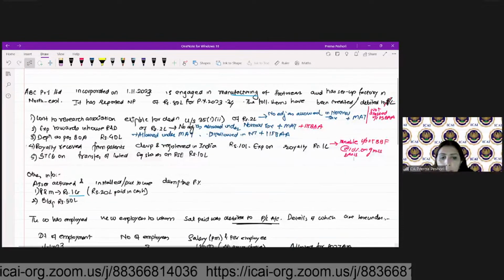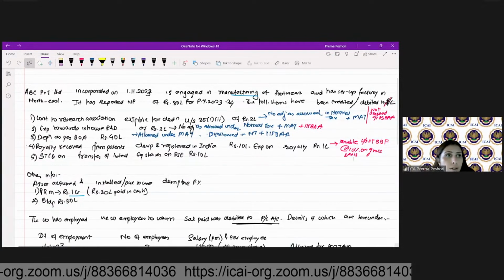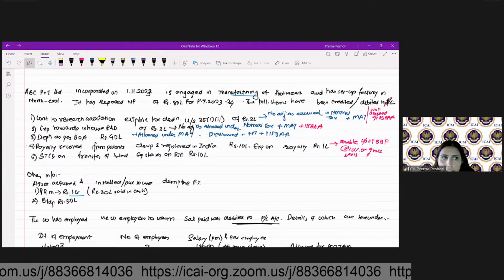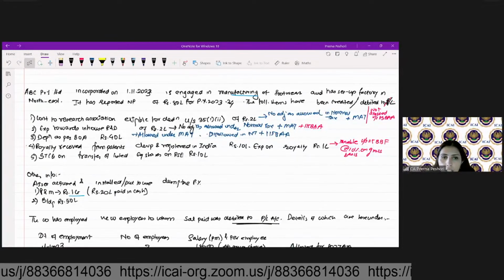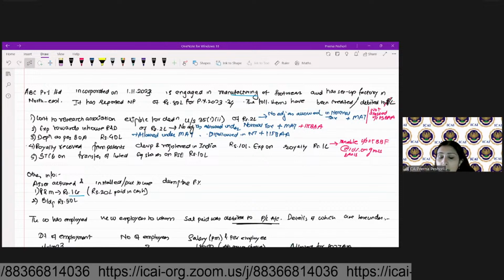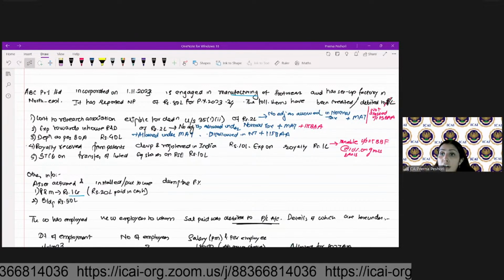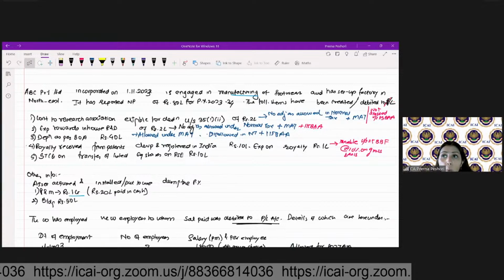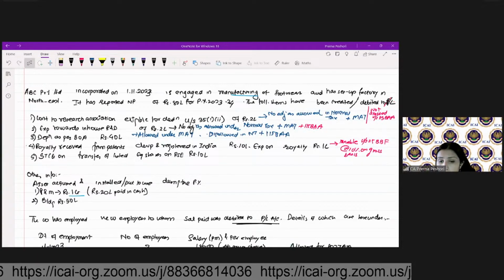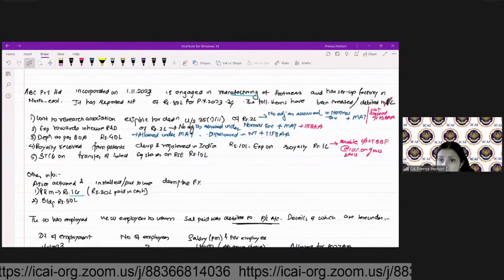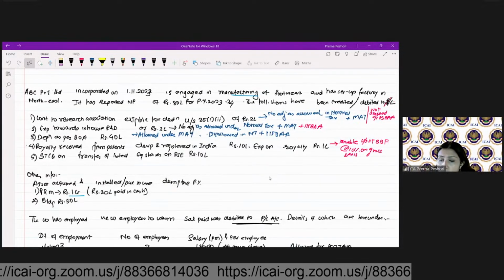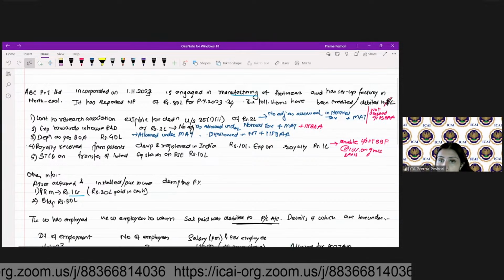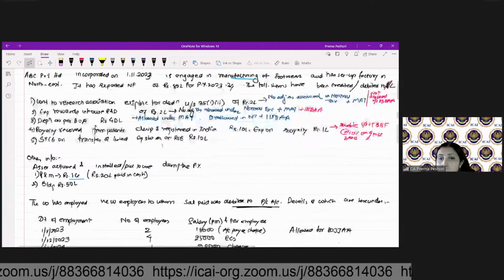Now, what will be the impact under MAT and 115 BAB? Just now I told you that under MAT you have to exclude the royalties which are taxable under 115 BBF. Isn't it? Just now we discussed. So we will exclude the 10 lakh of the income from the MAT.